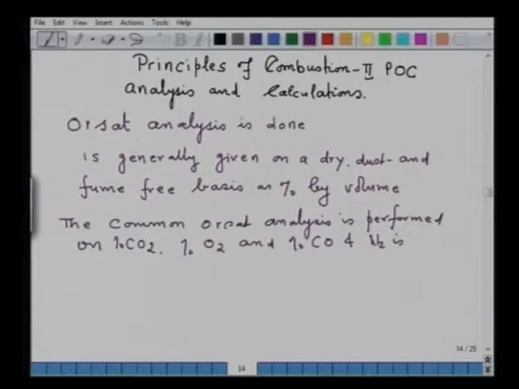So, in fact, in the Orsat analysis, there are 3 or 4 bottles filled with different solutions. A certain amount of products of combustion is taken in a glass bulb and the gas is passed through a solution, and the amount of the gas which is absorbed is reported in terms of its volume percentage.